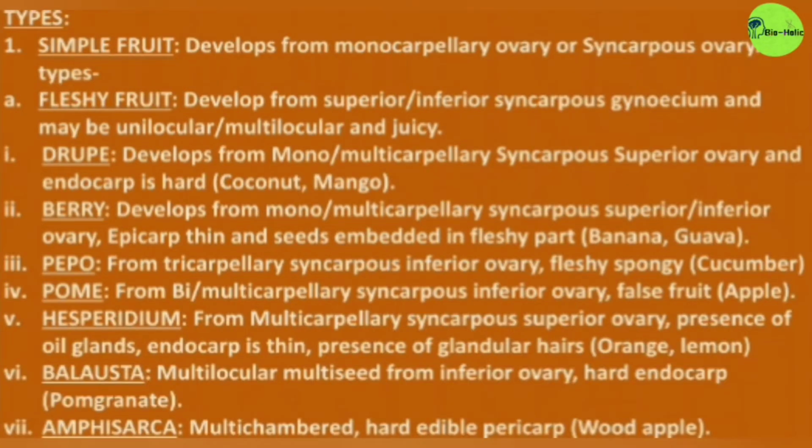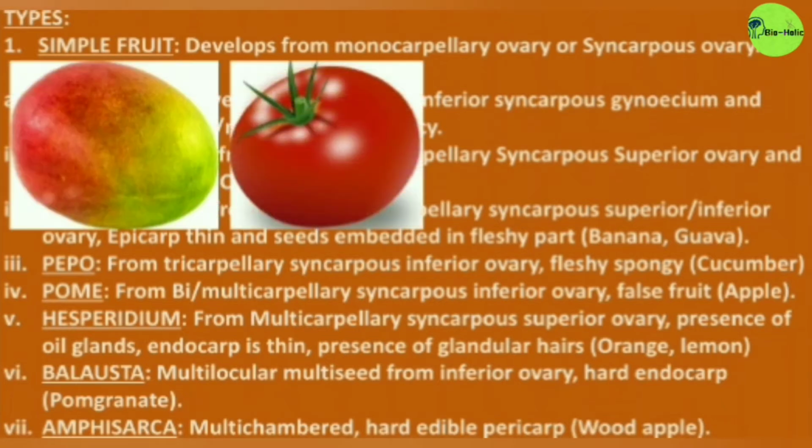Now the types. A simple fruit develops from a monocarpellary ovary or a syncarpous ovary. They can be fleshy fruits, which can be divided into many parts: the drupe, berry, pepo, pome, hesperidium, balausta and amphisarca. These are the examples.